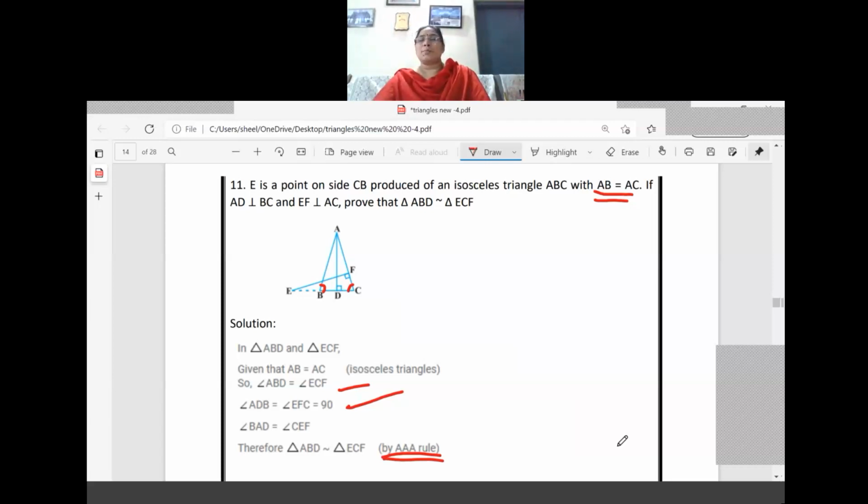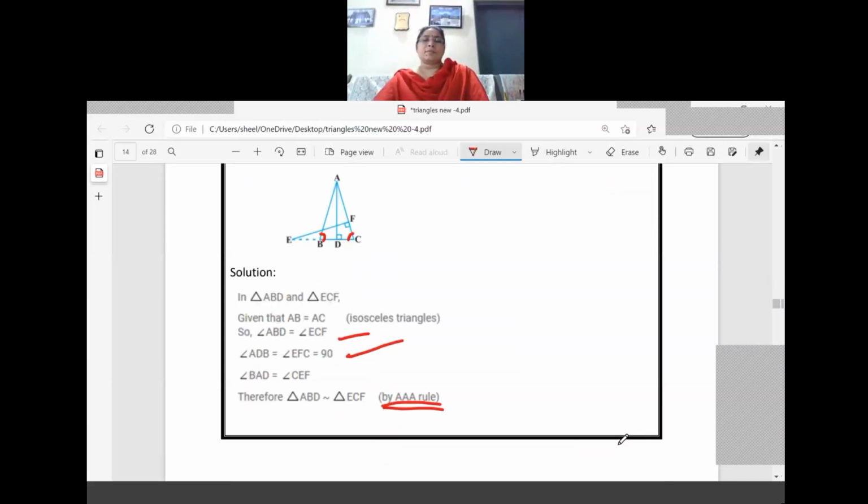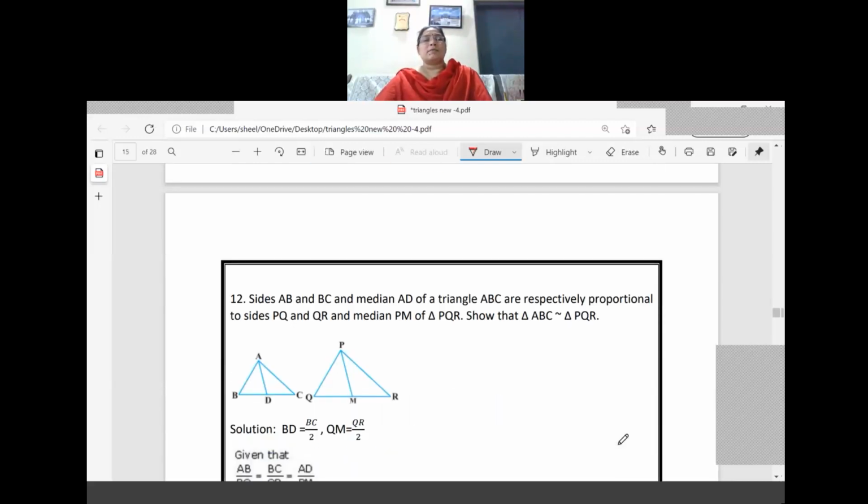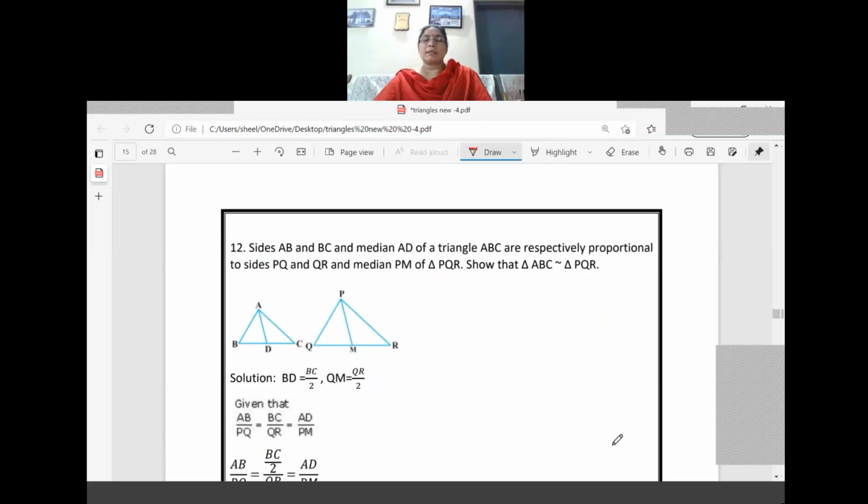One is the base angles are equal, another one is 90 degrees we got here. With that we can say that these two triangles are similar. So based on criteria, it is easy. Only one or two questions are difficult. Other than that, we can easily identify the angles.